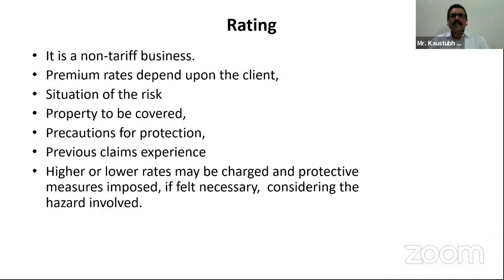There are certain rating parts and certain policies of burglary, the first loss policy and the floating policy, which we will be covering in tomorrow's lecture. Till now, most of the things on burglary are covered, but there are certain things to be covered in tomorrow's session.